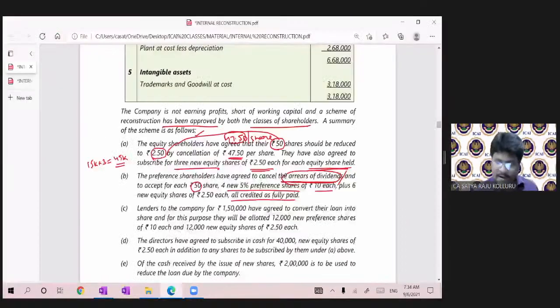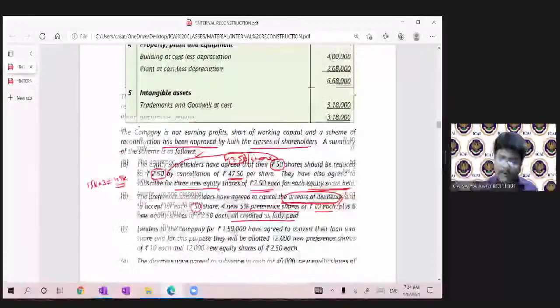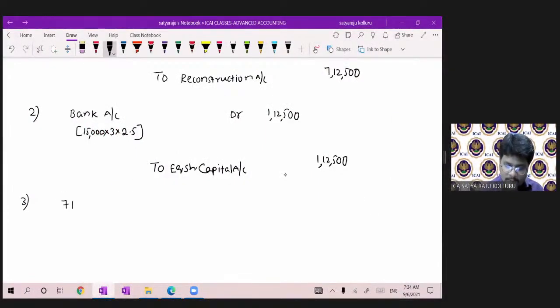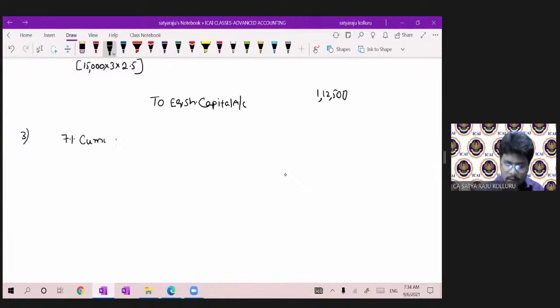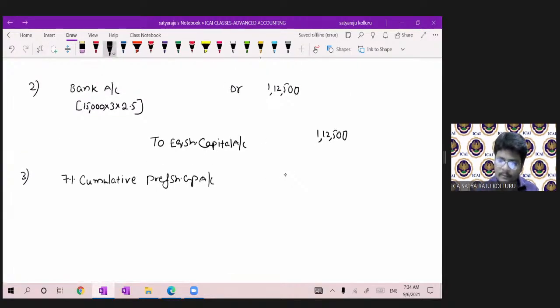Concentrate. Existing preference share capital, 7% cumulative preference share capital account. So face value how much? 50 rupees.